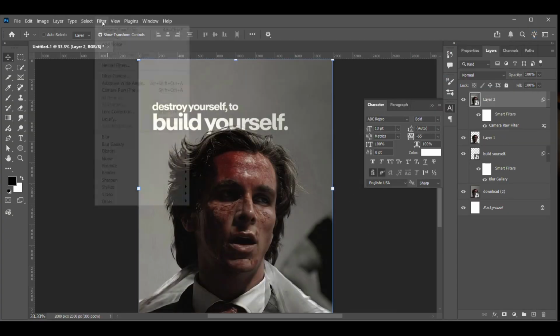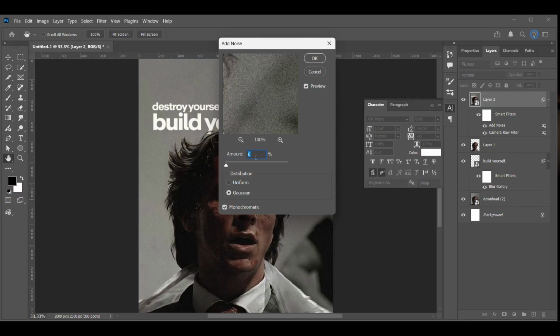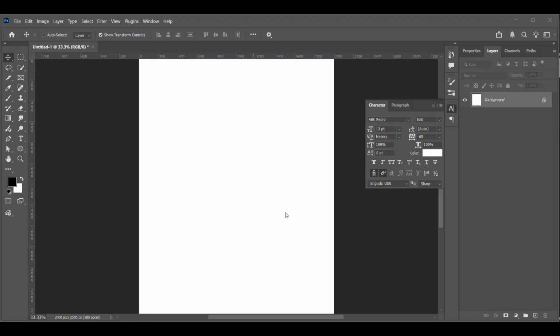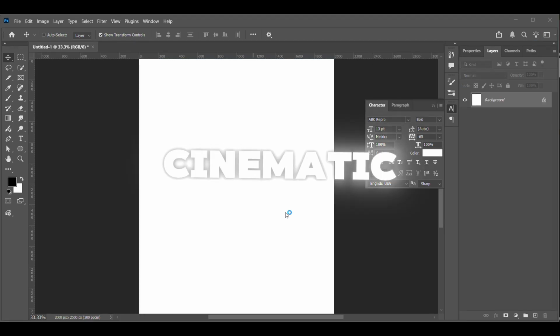Finally, go to Filter, then Noise, then click Add Noise, and set the value to around 6. It gives that cinematic effect to the picture. And yeah, you just made a viral cinematic poster.